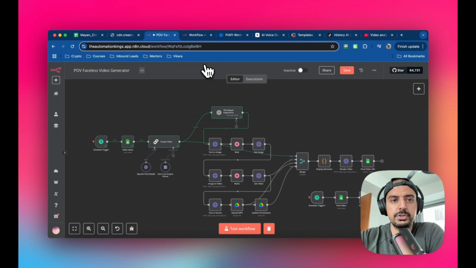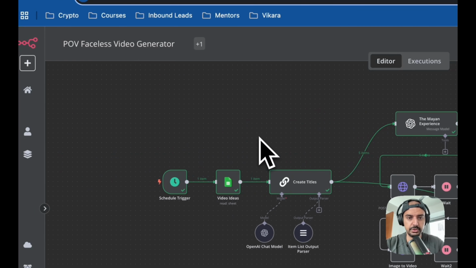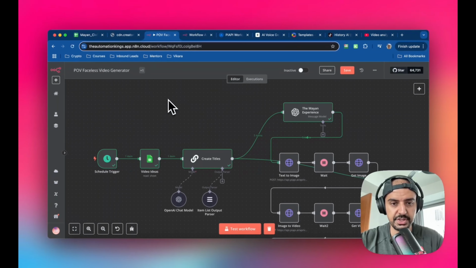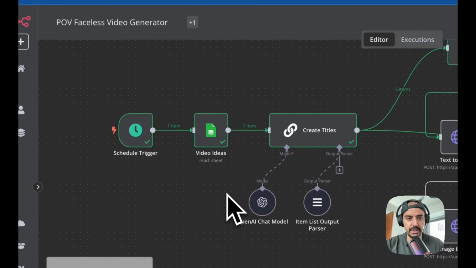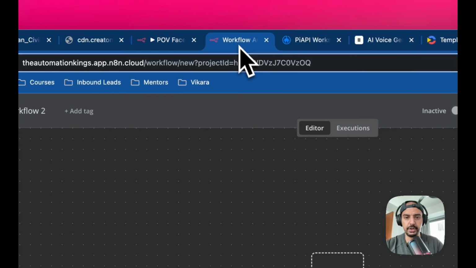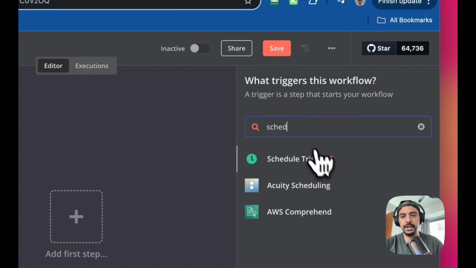Okay, so how do we build this? All right, well, let's start over here. Move this over to this side. Just going to zoom in so you can see this, and then move this up a little bit. Okay, so I'm going to bring up a new workflow and then show you this. Okay, so the first one you want is a schedule trigger, and I'll leave this up to you, right?